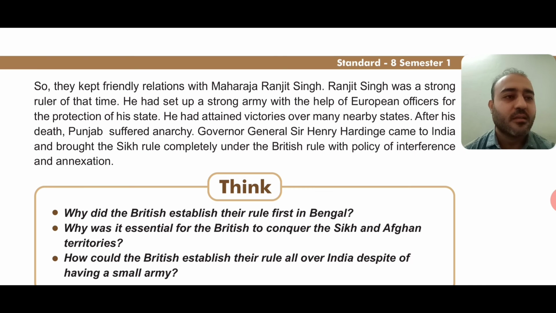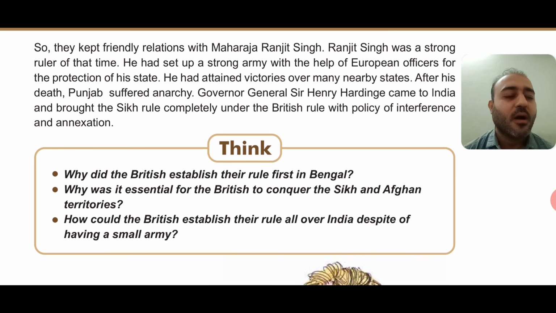After his death, that means after the death of Maharaja Ranjit Singh, Punjab suffered anarchy. Anarchy means a situation, a state of disorder, right? It is a situation where there is no king in the state, and because of which there is complete chaos. Chaos means no one is in the position of the king, so who will become the king, who will take control, right? Because at that time there were many candidates who wanted to become the king.